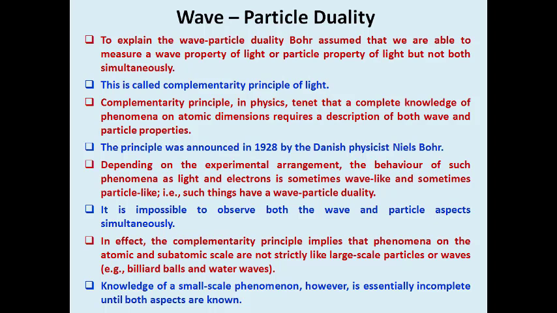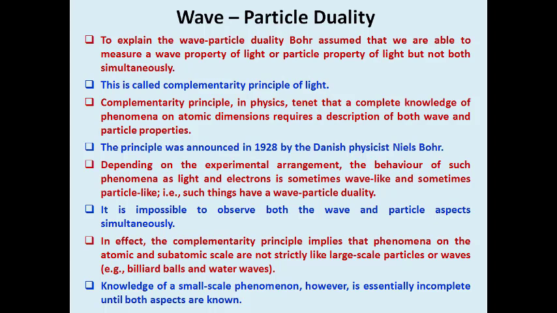This principle is called the complementarity principle of light. The complementarity principle in physics is used to complete knowledge of phenomena on atomic dimensions, which requires a description of both wave and particle properties. This principle was given by the Danish physicist Niels Bohr in the year 1928.